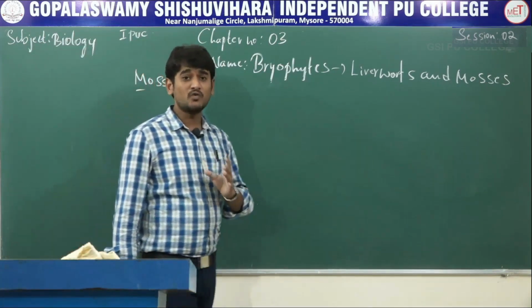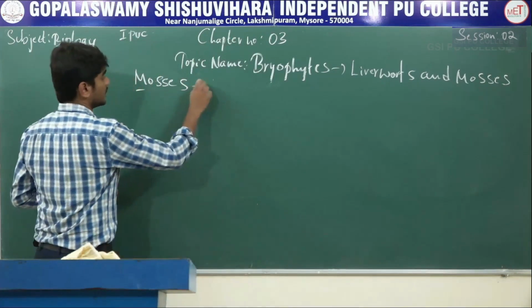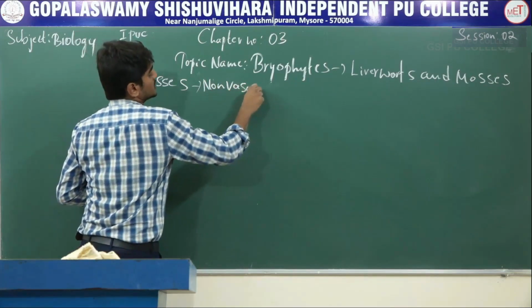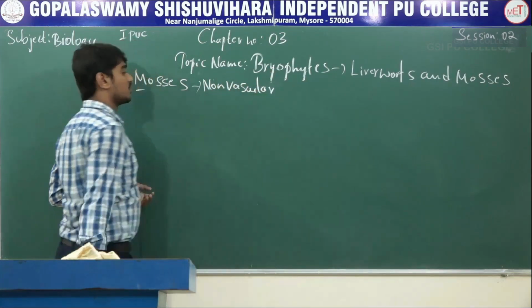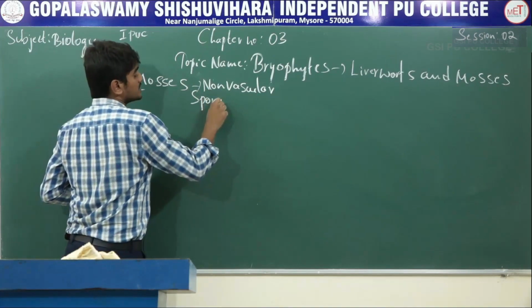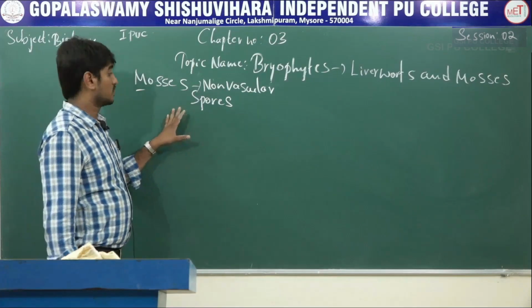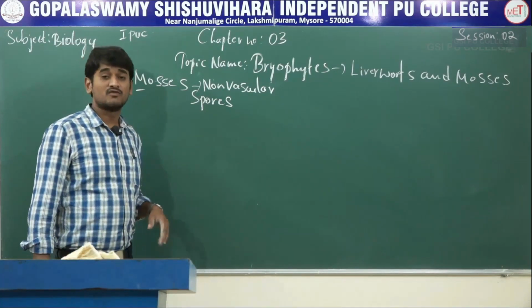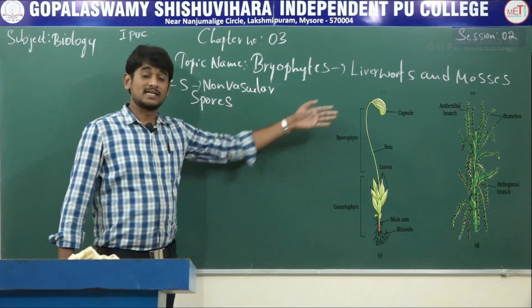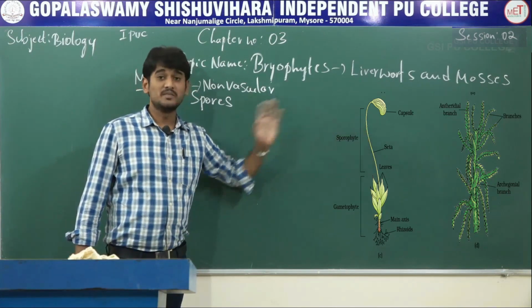Mosses are non-vascular plants, which means absence of xylem and phloem, and they produce spores instead of seeds. Examples for mosses: Funaria, Polytrichum, Sphagnum. On the right side, you can observe Funaria and Sphagnum species.